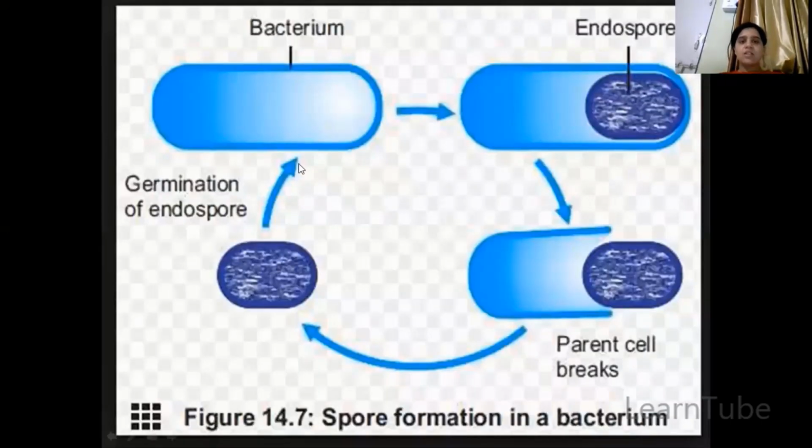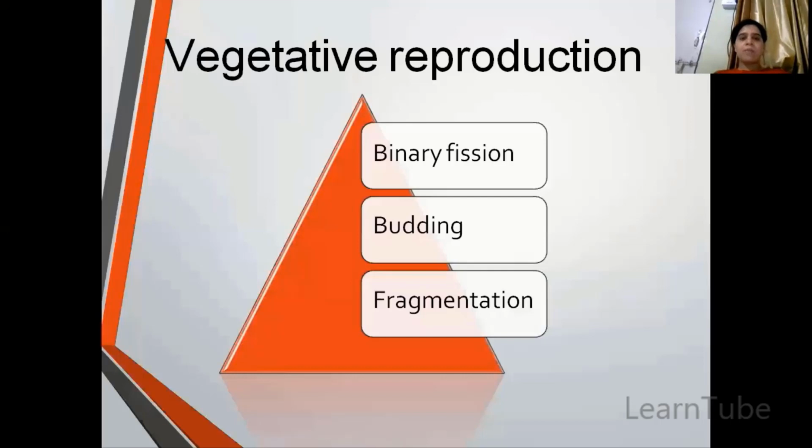So here you can see this is a bacteria. Now this bacteria synthesizes an endospore. So this endospore is released and the parent cell breaks down, and finally after releasing this endospore it will germinate after a certain period of time and give rise to a new bacteria. So here you can see that the number of bacteria does not multiply because the original parent cell is going to die. So the number remains as it is, but the genetic material will be carried forward for a long period of time.